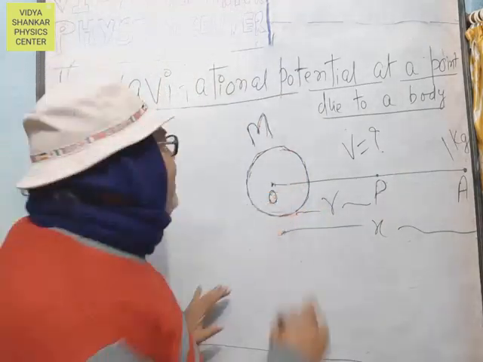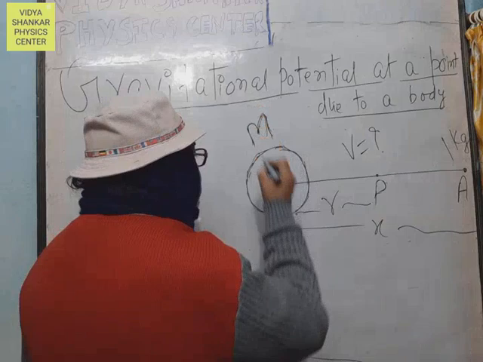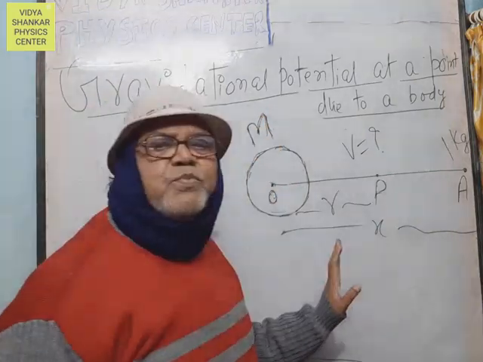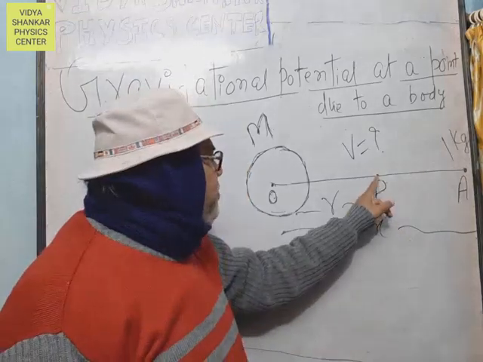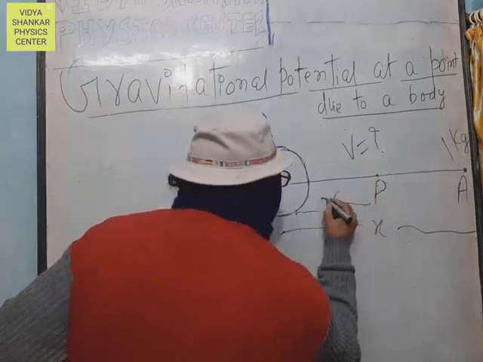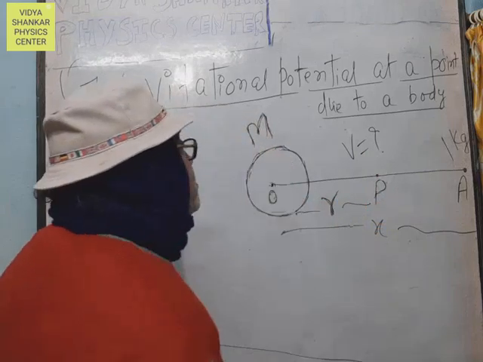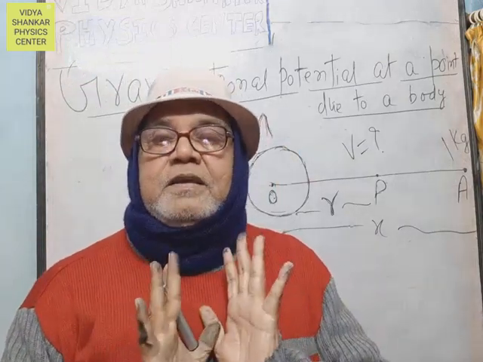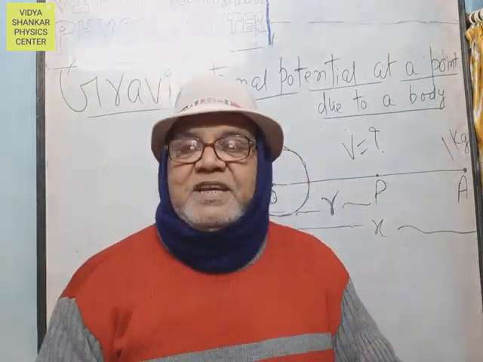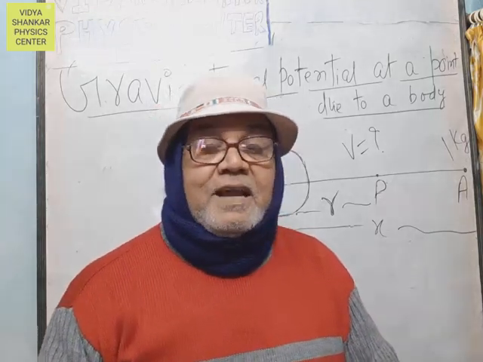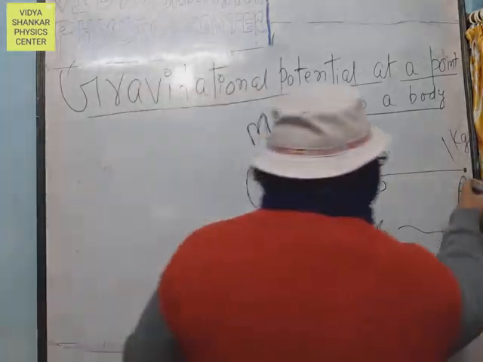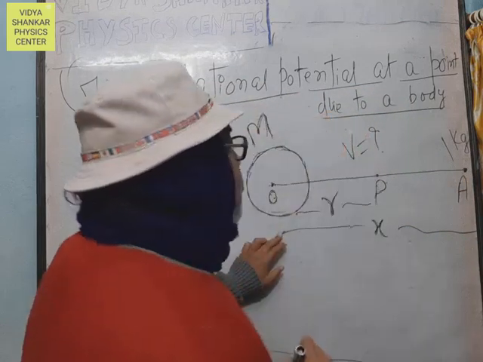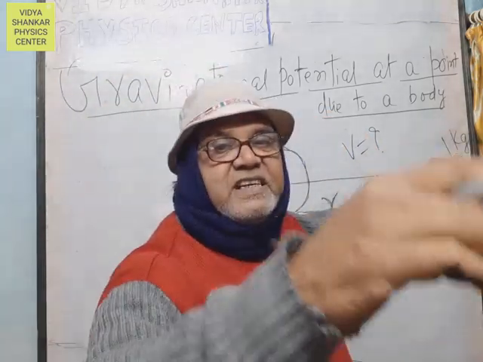So let us consider a body of mass capital M placed at point O, due to which the gravitational field is produced, in which point P is situated at distance R from point O, where gravitational potential is to be calculated. Now let us consider another point, at distance X from point O, where a 1 kg mass is kept.